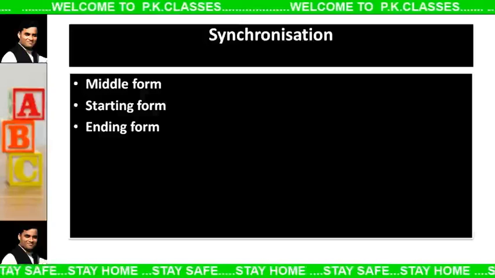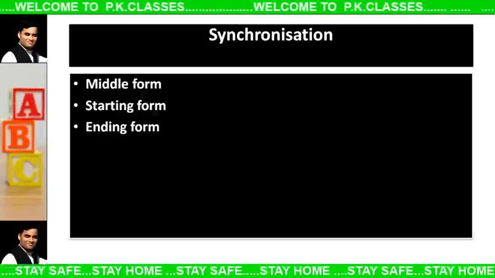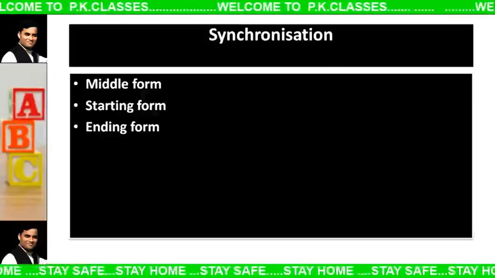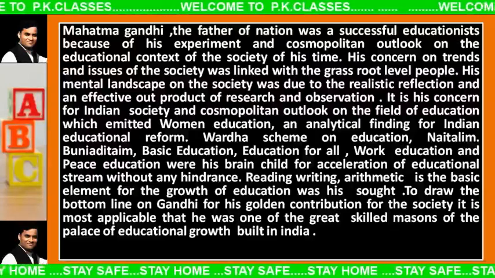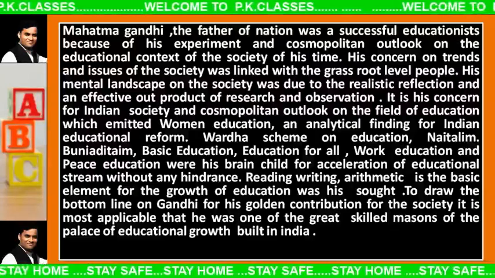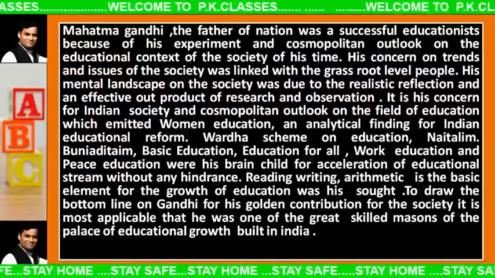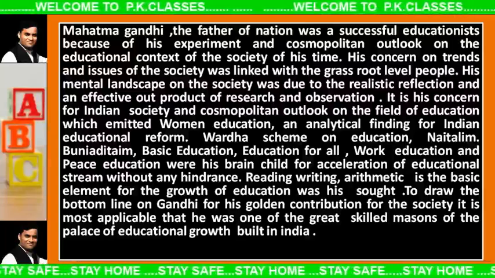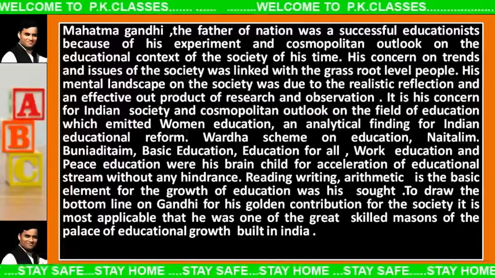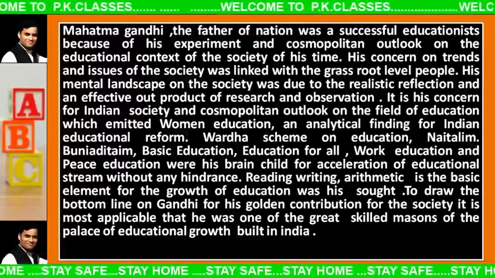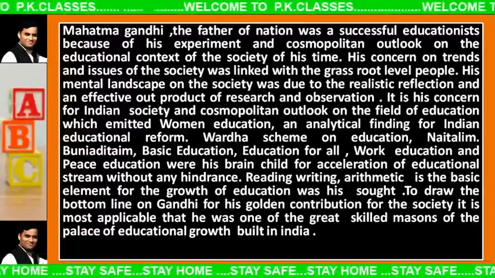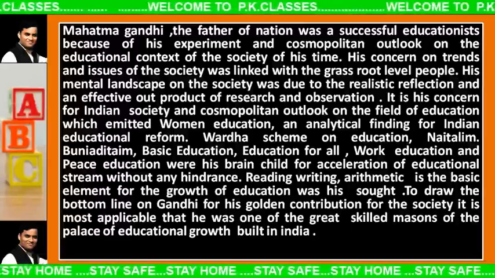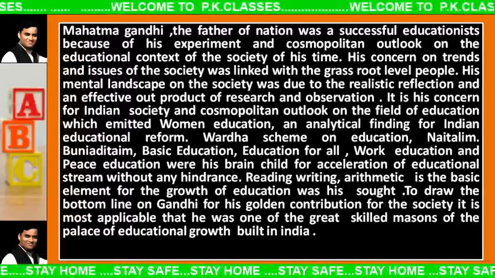So this is the synchronization about paragraph writing. So friends, another one here: let us see and read the paragraph. Mahatma Gandhi, the father of the nation, was a successful educationist because of his experiments and cosmopolitan outlook on the educational context of the society of his time.